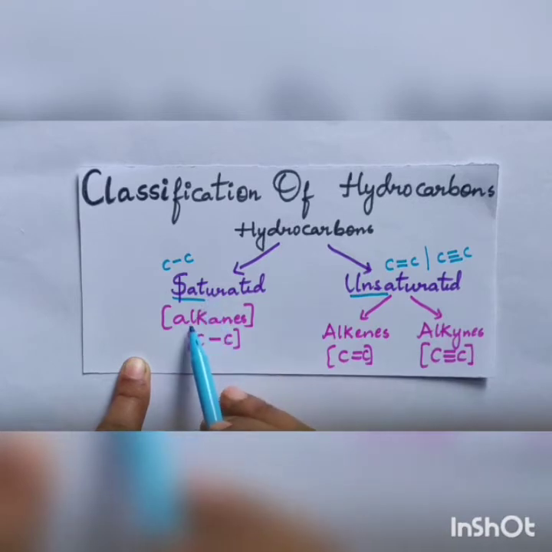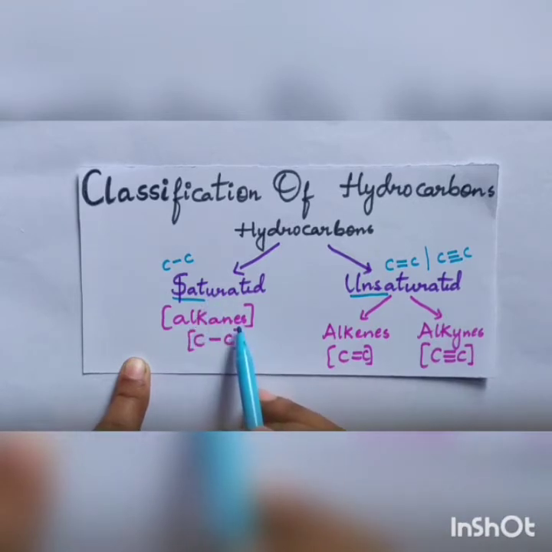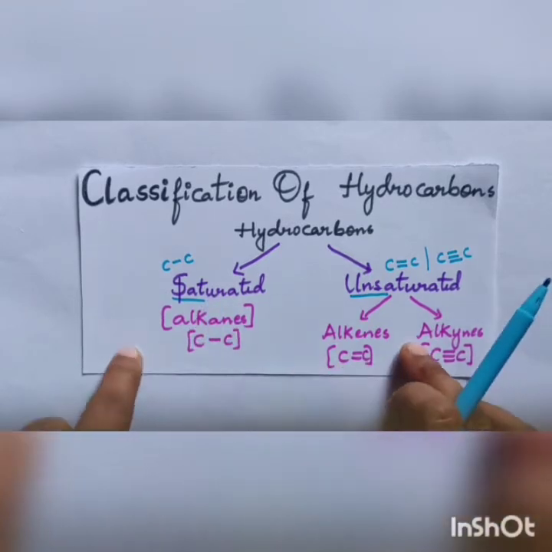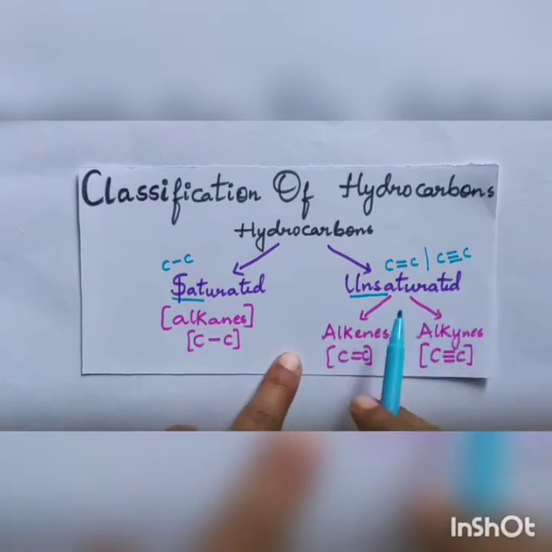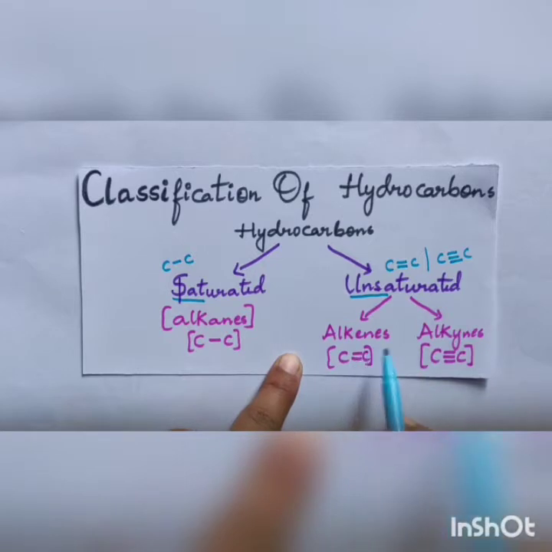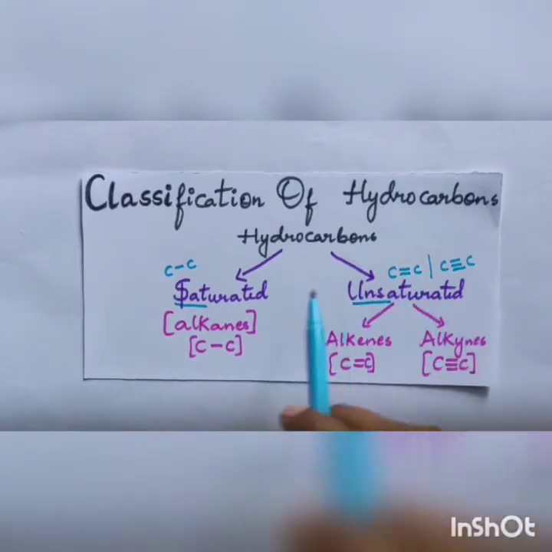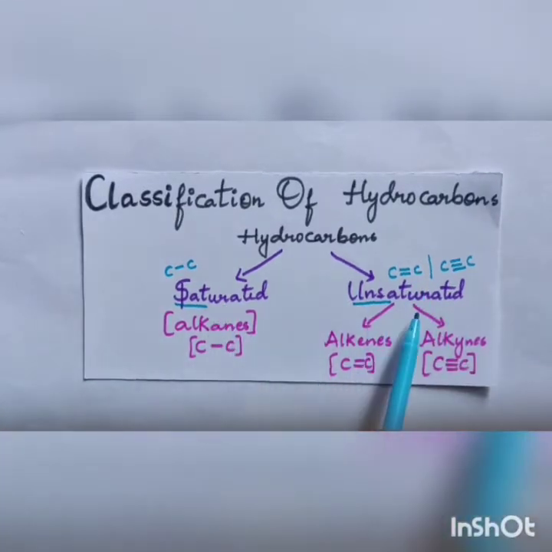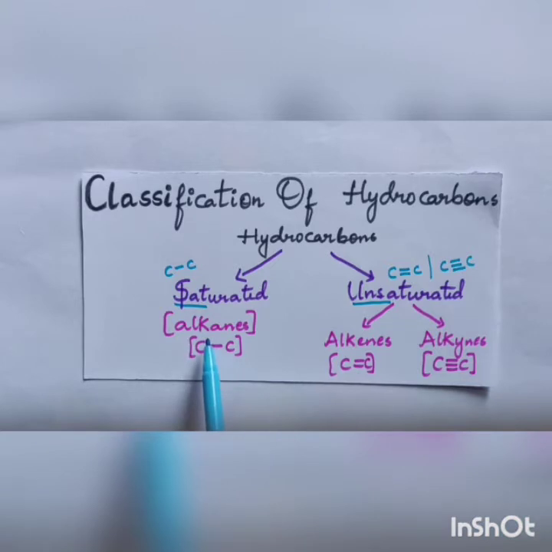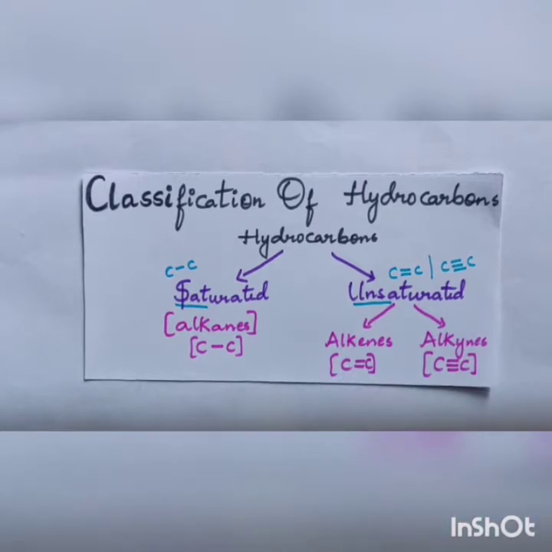Saturated means it is nothing but alkanes. Unsaturated is classified into alkenes, that is double bonded, and alkynes, that is triple bonded. So remember, under classification, hydrocarbons are classified into saturated and unsaturated. Saturated means alkanes. Unsaturated is classified into alkenes and alkynes, that is double bonded and triple bonded.